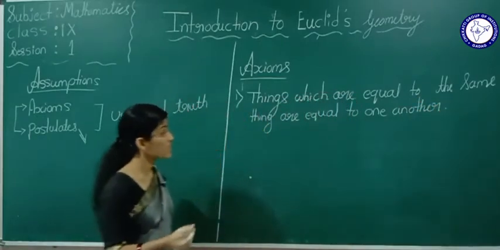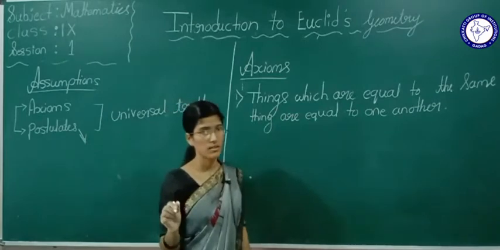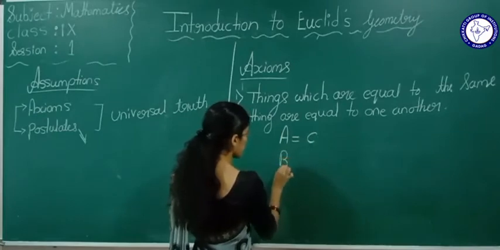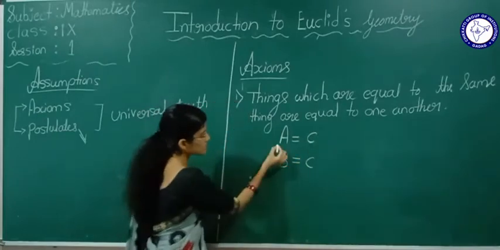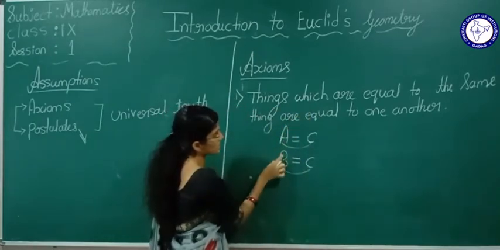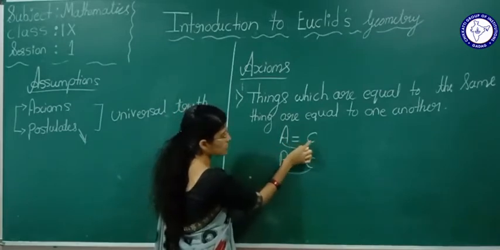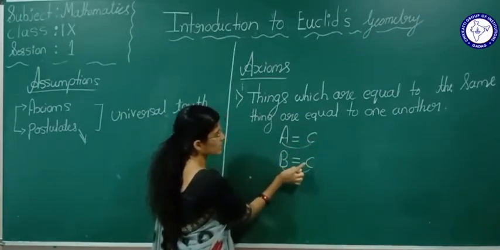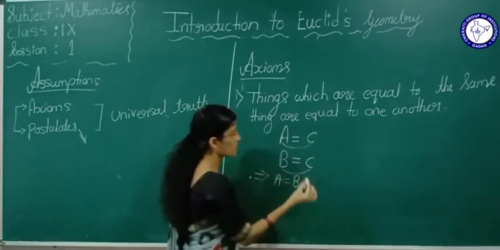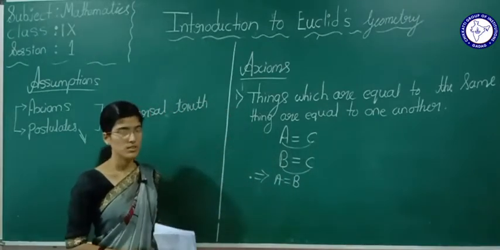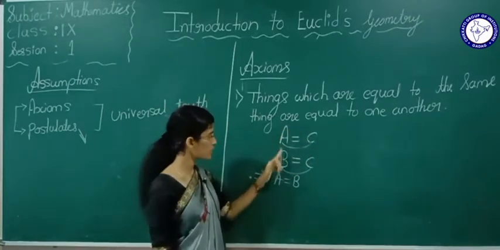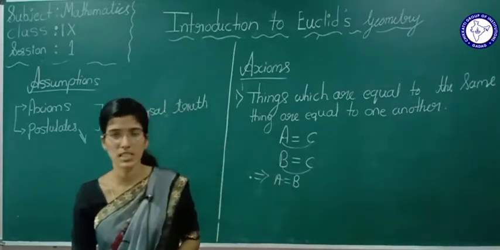Now see, things which are equal to the same thing means, suppose here A is equal to C, B is equal to C. Both are equal to the same thing C. Here A is equal to C, B is equal to C. What can we tell? They are equal to one another, this implies A is equal to B. Understood? Things which are equal to the same thing are equal to one another. This is the first axiom.